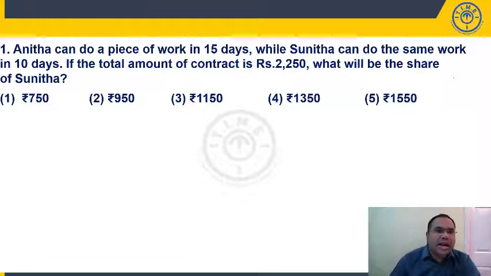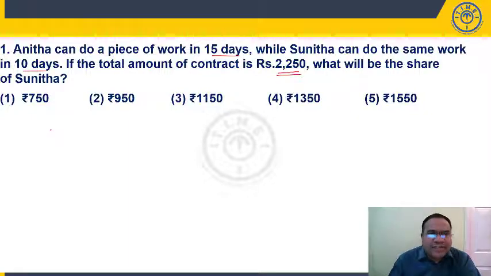Question number 1, students. Anita can do a piece of work in 15 days, while Sunita can do the same work in 10 days. The total amount of contract is rupees 2,250. They are getting 2,250 rupees for the contract. What will be the share of Sunita?